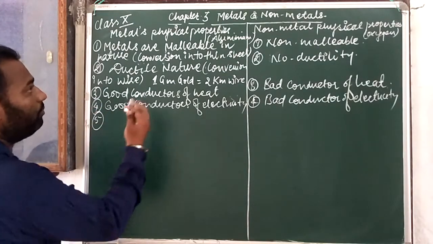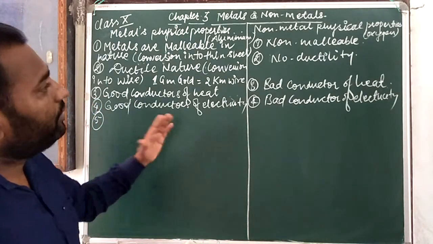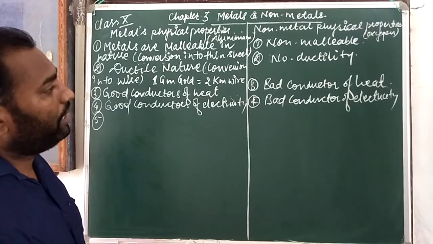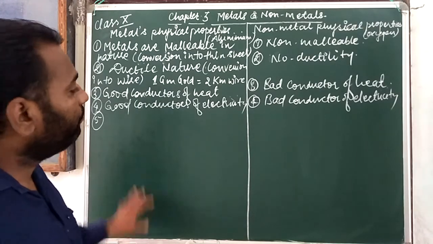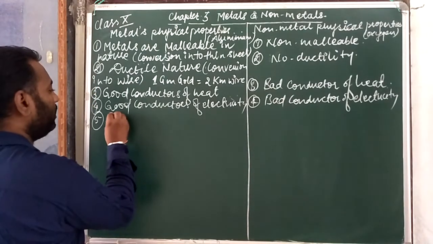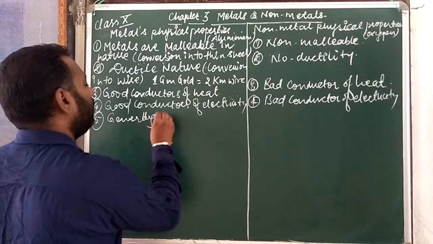Now the fifth one, I hope you all are understanding about these properties. Okay, you have to make full sentences for points 1, 2, 3 and 4. Okay, full length sentences you have to make. And the fifth one is they are generally hard in nature. Okay, generally hard.